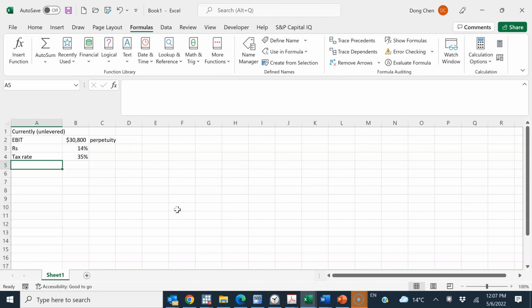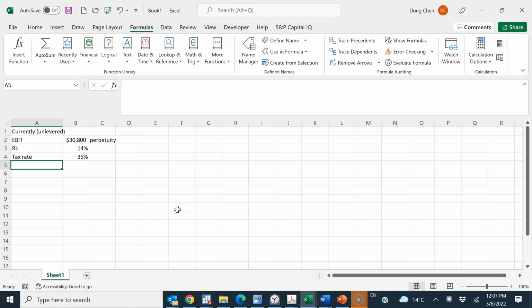So since this is a perpetuity, we just need to use the present value of the perpetuity formula. And the implicit assumption here is that shareholders will get all the after-tax EBIT.